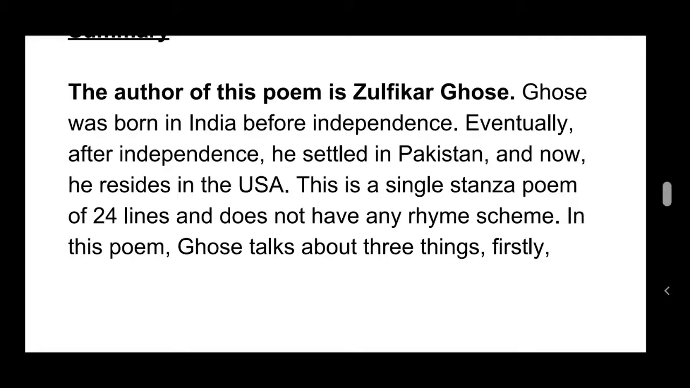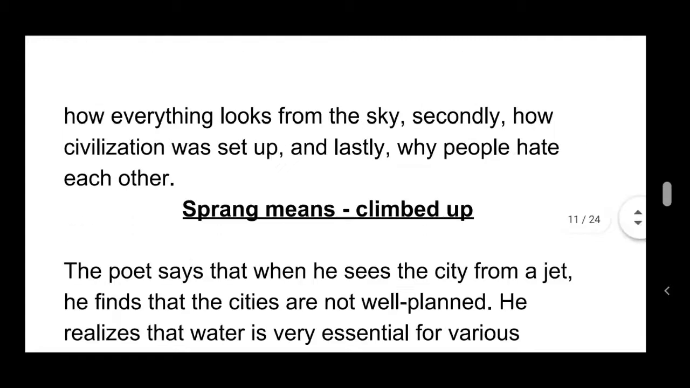In this poem, Ghose talks about 3 things. Firstly, how everything looks from the sky. Secondly, how civilization was set up. And lastly, why people hate each other. So these are the 3 things he mentioned in the poem. The first point is how everything looks from the sky. The second is how civilization was set up. And lastly, why people hate each other.